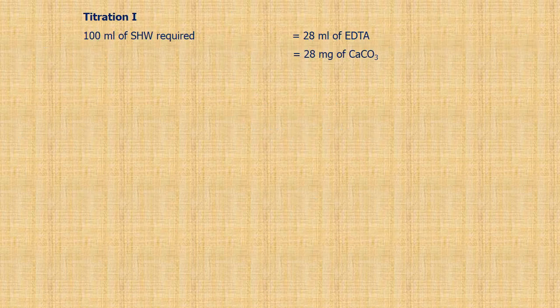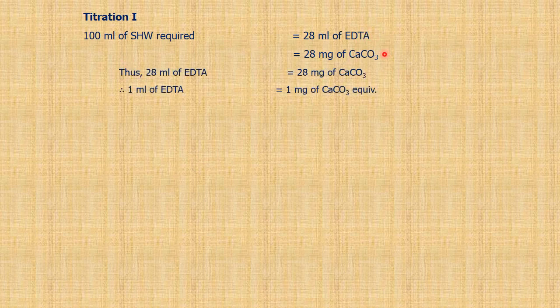So 28 ml of EDTA is equal to 28 milligram of calcium carbonate. So 1 ml of EDTA is equal to 1 milligram of calcium carbonate. 28 by 28 gets cancelled and you get 1 milligram of calcium carbonate equivalent. So we have found the relationship between 1 ml of EDTA and calcium carbonate.